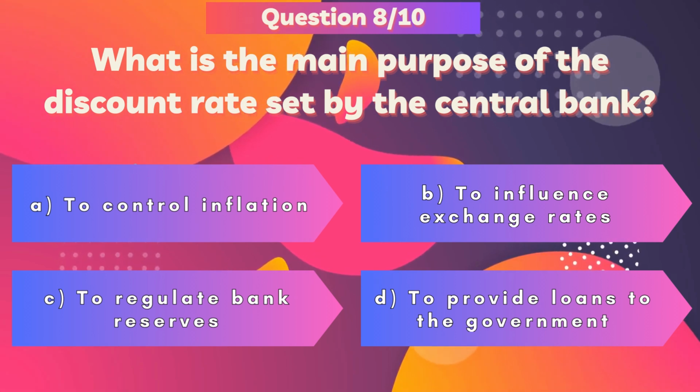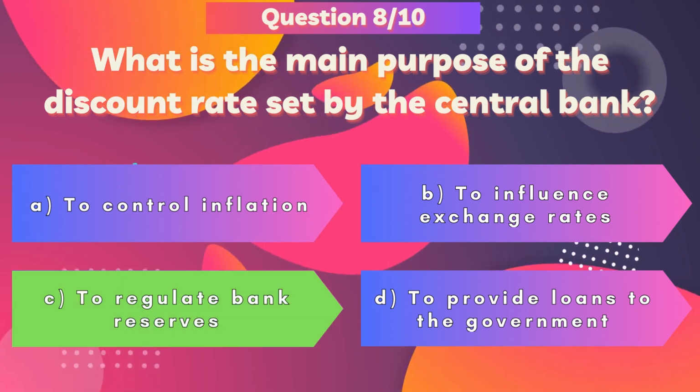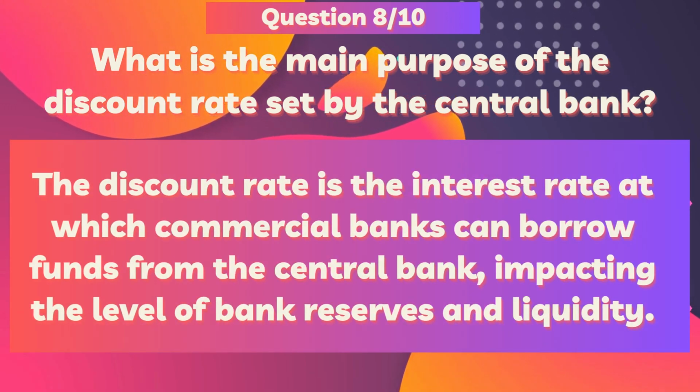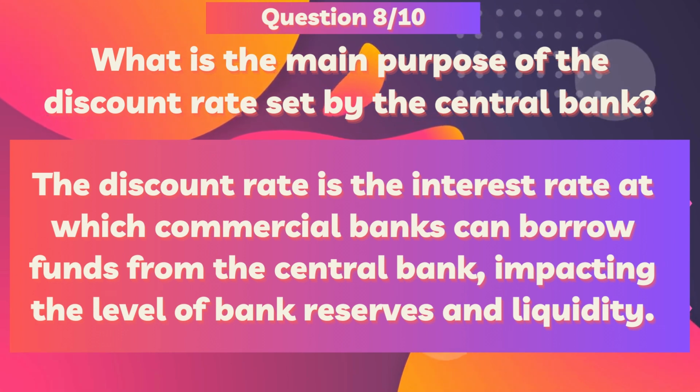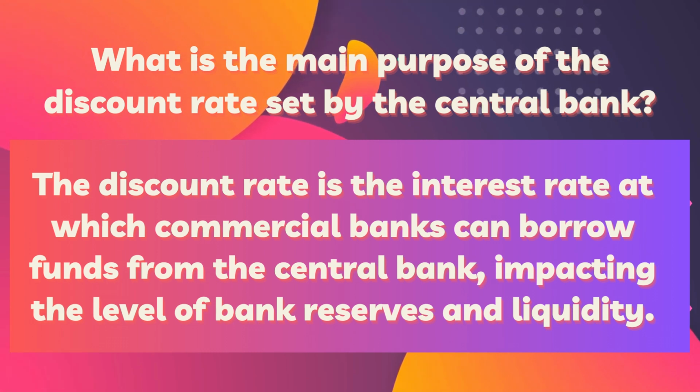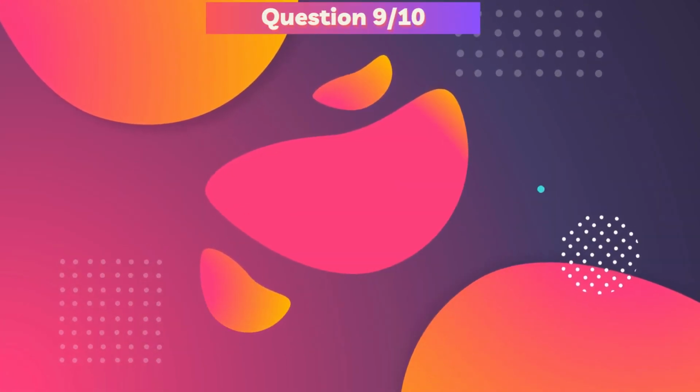Well done. The correct answer is C. To regulate bank reserves. The discount rate is the interest rate at which commercial banks can borrow funds from the central bank, impacting the level of bank reserves and liquidity. Let's dive into the next question.